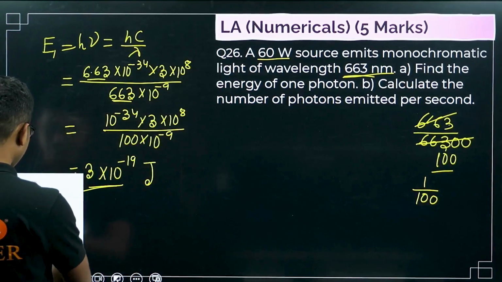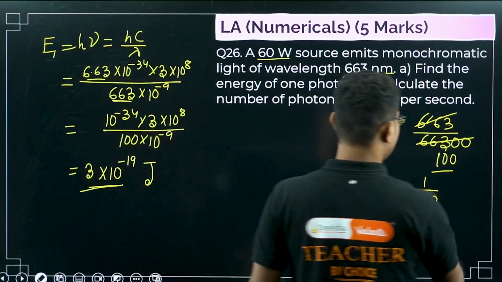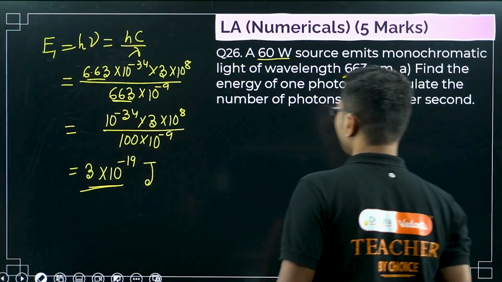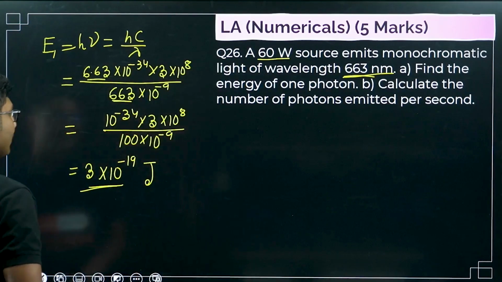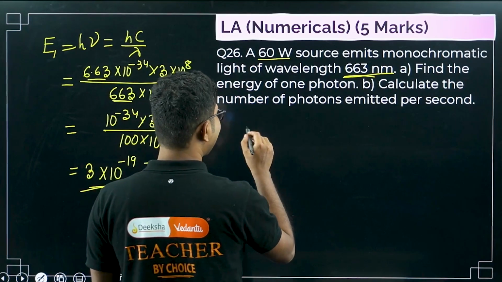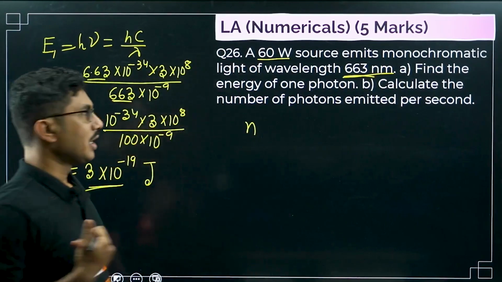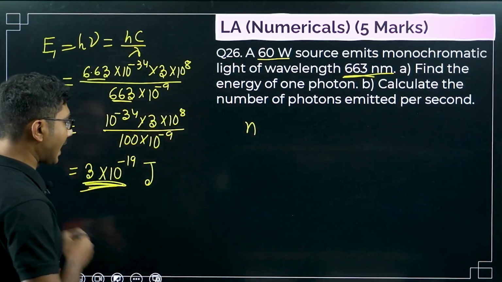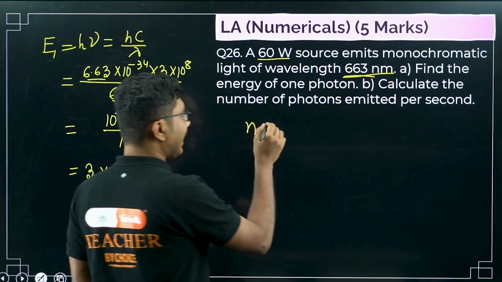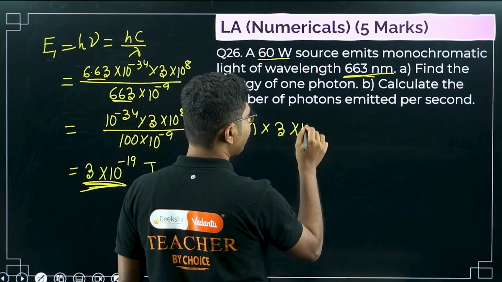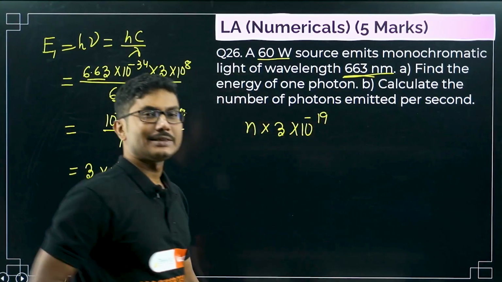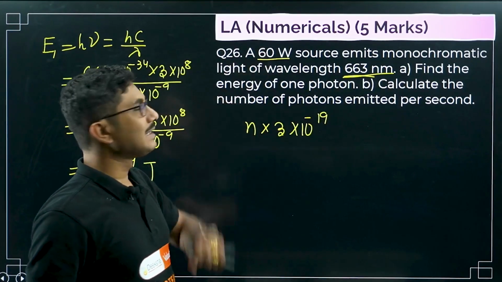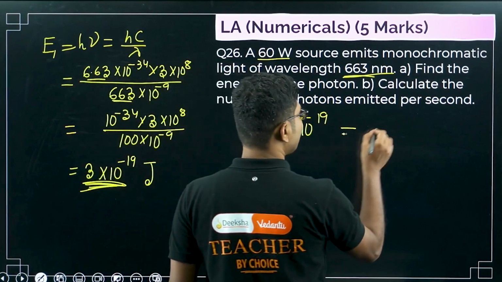Okay, energy of each photon is 10 to the power of minus 19 joules. Now what? Now we have to calculate the number of photons emitted per second. So say the number of photons emitted per second is n, and each of the n has this much energy. So n times 3 times 10 to the power of minus 19 is the total energy emitted by the bulb, right? The total energy of the bulb is given by 60 watt. So this should be equal to 60.